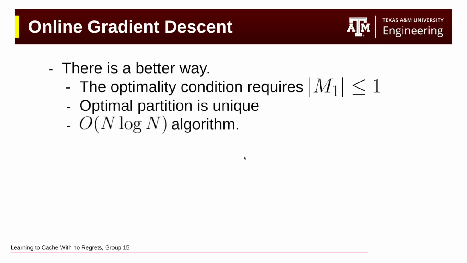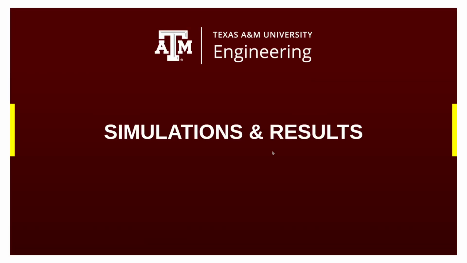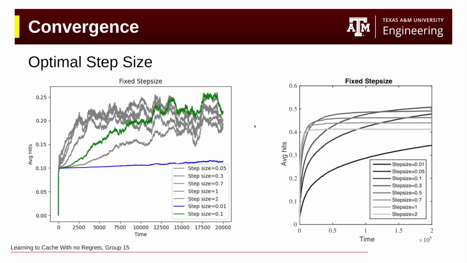Now let's look at some simulations and results. We start by simulating some of the simpler examples in the paper to validate our simulation. This is the fixed step size test, where we take a stationary distribution for our adversary, and we apply the online gradient ascent algorithm.